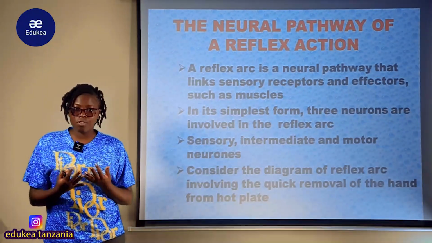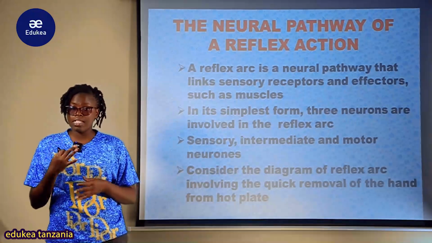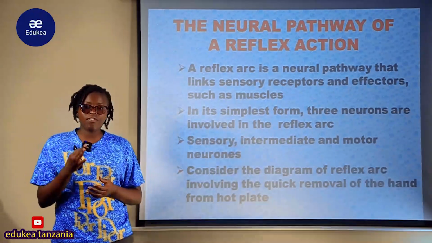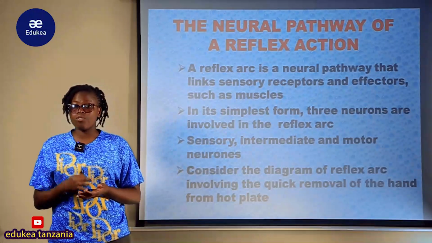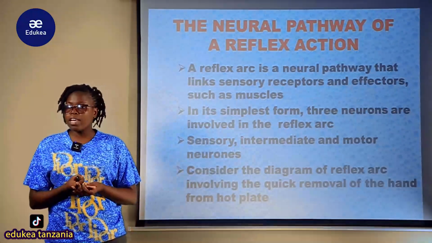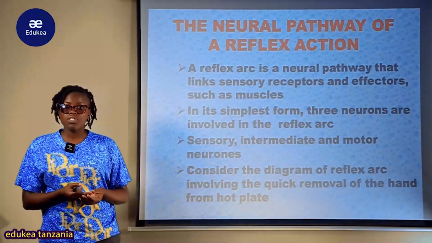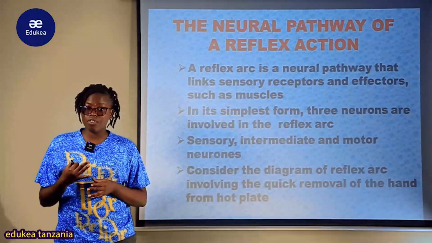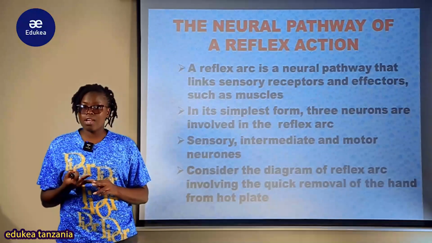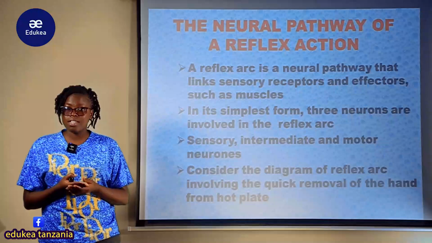We looked at the types of neuron: the sensory neuron, the relay neuron and the motor neuron. In its simplest form, the reflex arc involves three neurons. The question I asked in the previous lesson was to explain the types of neuron involved in reflex action. There are three main types of neuron involved: the sensory neuron, the relay neuron, and the motor neuron. In the structure of the spinal cord we looked in detail at how they are arranged.